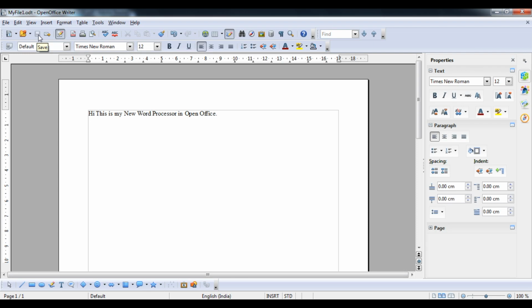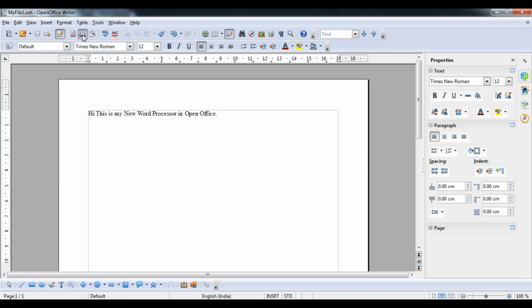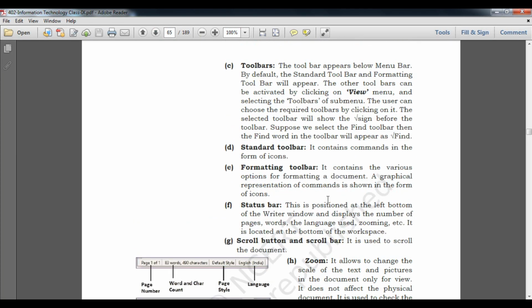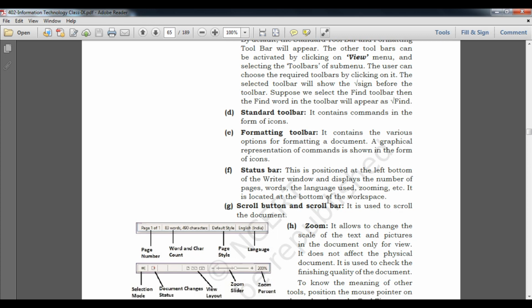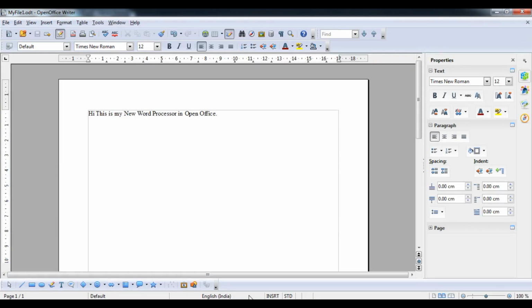Students, print, same as print. Here the print option is here. You can see that print option. Same thing, we can directly give the command from here also. So the standard toolbar is actually the shortcut in the form of icons, which is present after the menu bar. Now we can consider standard toolbar. You can see that it contains commands in the form of icons. Same thing I explained, students.